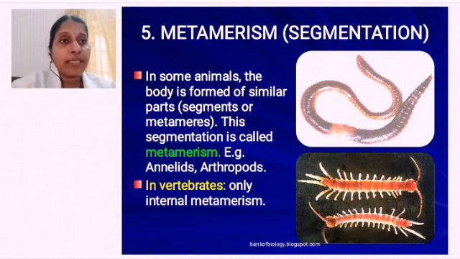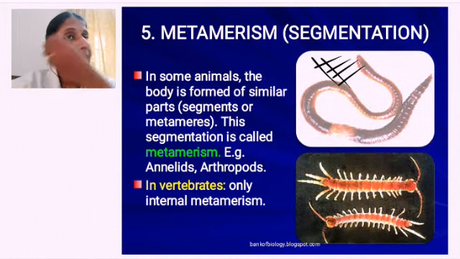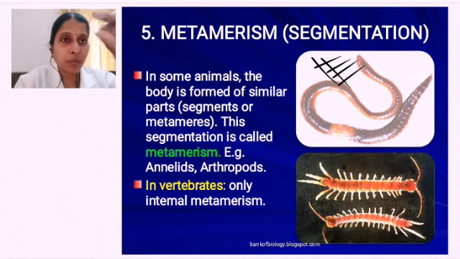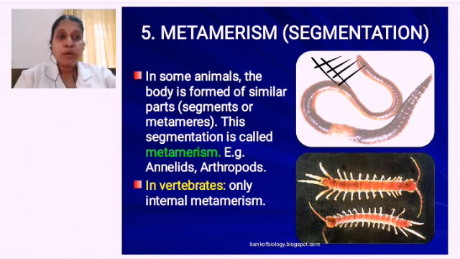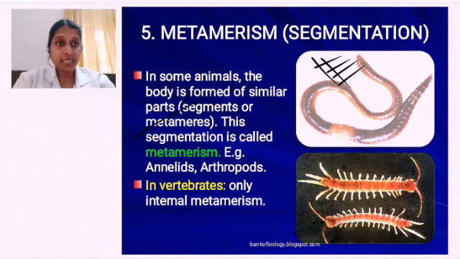In some organisms, I can find the body can be divided into similar parts, like different segments. In case I can divide the body into similar parts, a good number of similar parts arranged in a row, then we call those parts metameres, segments or metameres. So organisms which are showing metamerism are metameristic in nature.